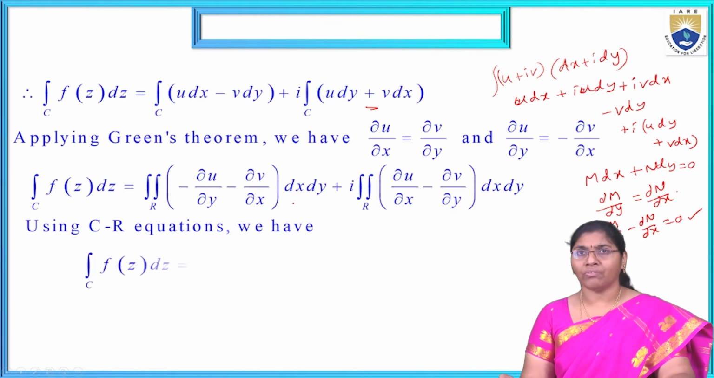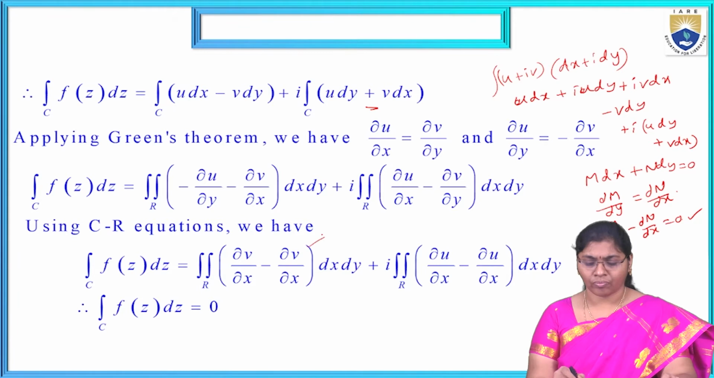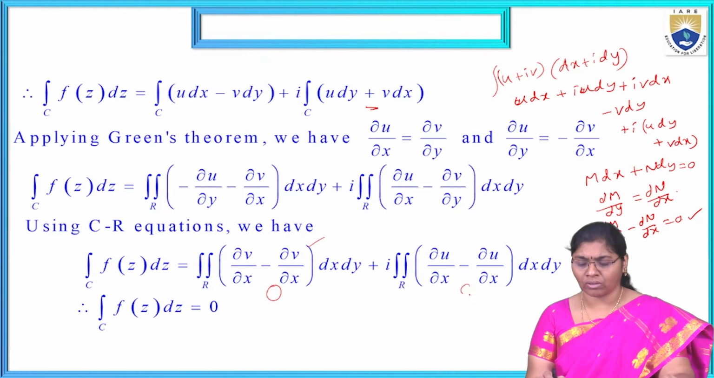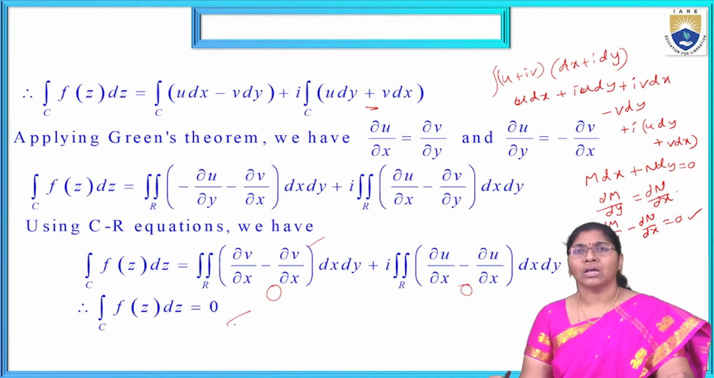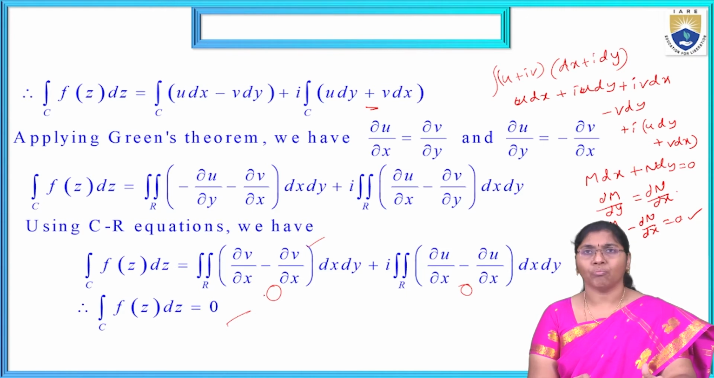Now, finally, we get integral over C f of z dz equal to double integral over R of (∂v/∂x minus ∂v/∂x) dx dy plus i times double integral over R of (∂u/∂x minus ∂u/∂x) dx dy. Now the total is 0. This is 0 and this is 0. In total we get 0, by applying the Cauchy-Riemann equations, the analytic condition.